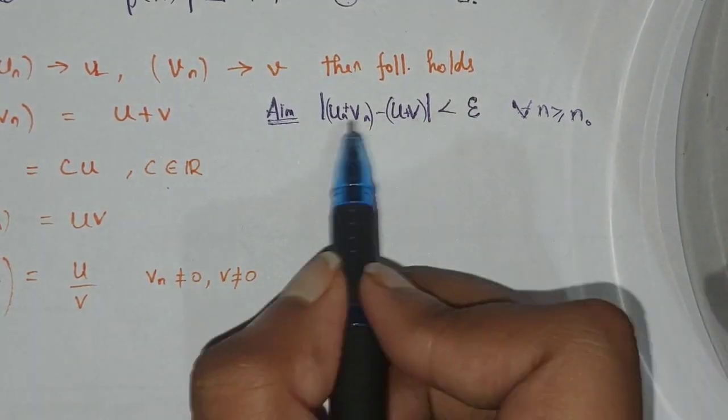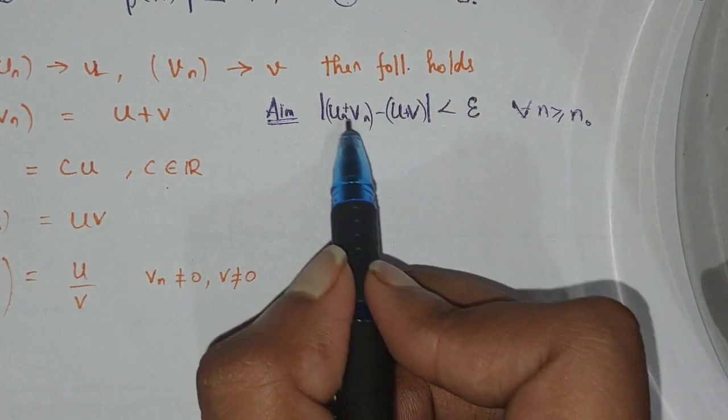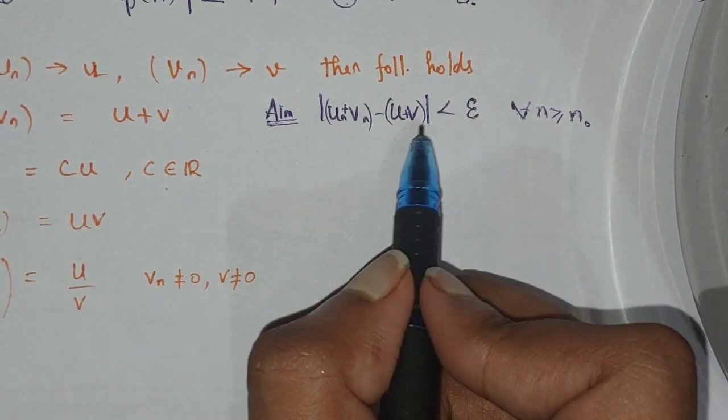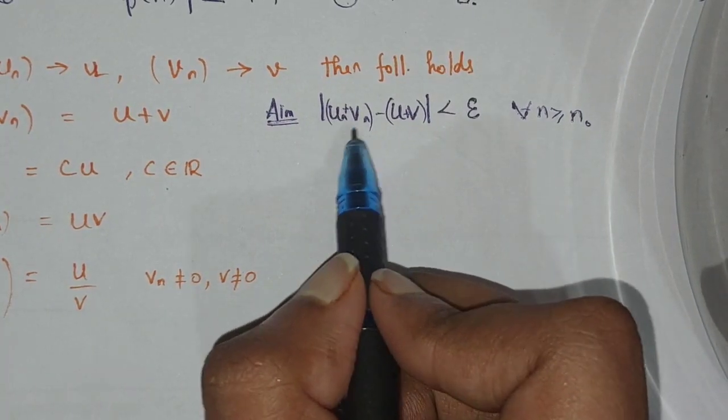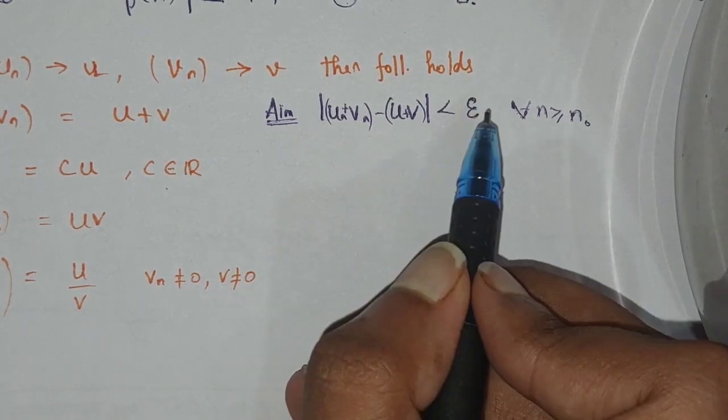You will obviously know that you can split this into (un minus u) plus (vn minus v). Since un is convergent and vn is convergent, |un minus u| is less than epsilon by 2, and likewise for vn, so when you add them you get epsilon.